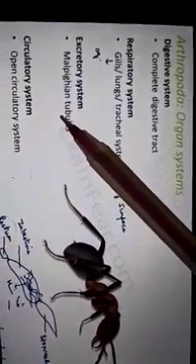Excretory system. They have Malpighian tubules as specialized organs for removing waste from their body. If you look at the picture, this is an insect, right? The upper part is the stomach, this part is the intestine, and this portion is the rectum. This tube-like structure, the Malpighian tubules, helps in excretion.